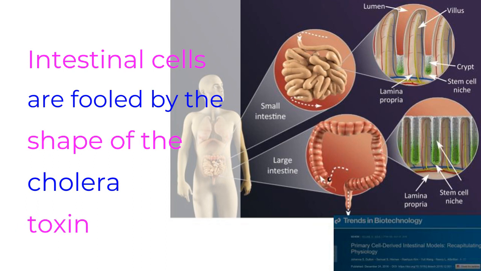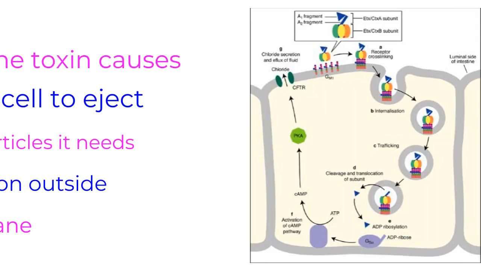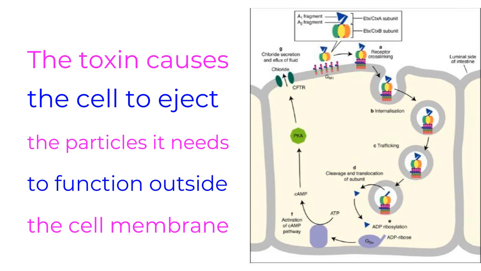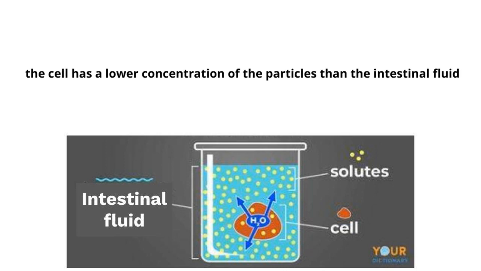Intestinal cells are fooled by the shape of the cholera toxin and let it into the cell. Next, the toxin causes the cell to eject its small particles the cell needs to function outside the cell membrane. Soon, the cell has a lower concentration of the particles than the intestinal fluid.